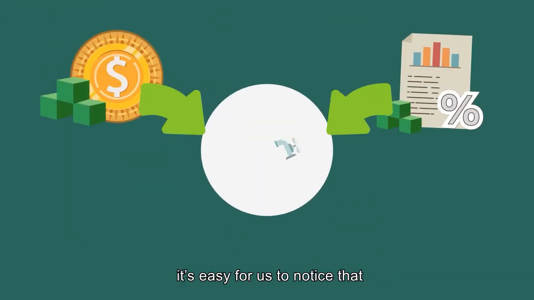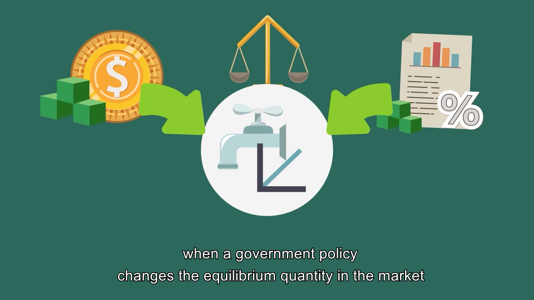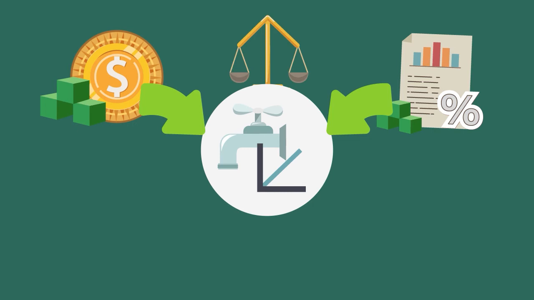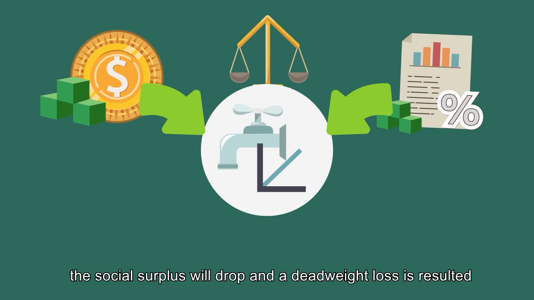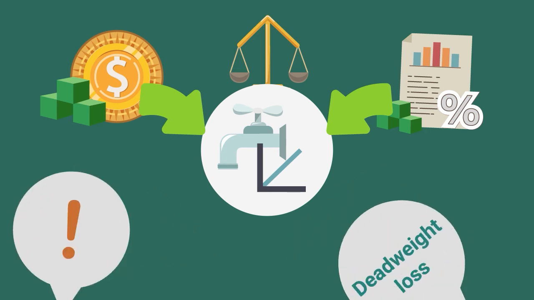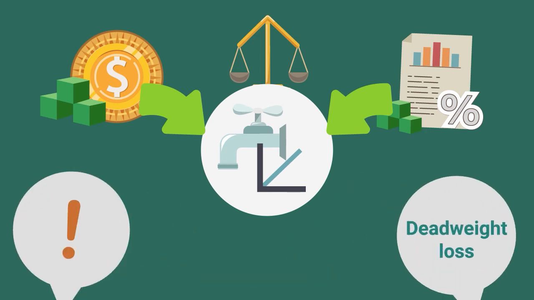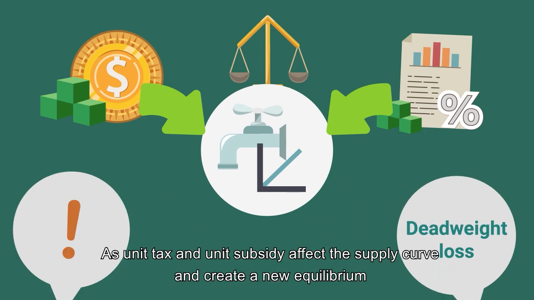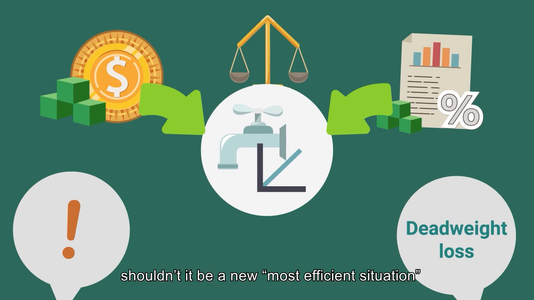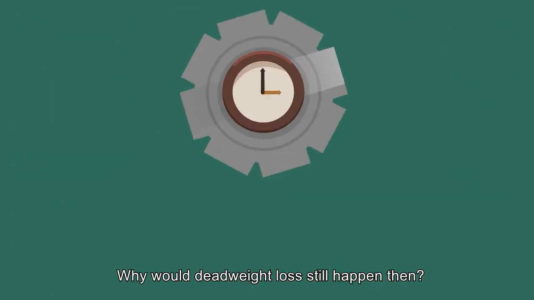From the previous 5 cases, it's easy for us to notice that when a government policy changes the equilibrium quantity in the market, the social surplus will drop and will result in a deadweight loss. You may want to ask, as unit tax and unit subsidy affect the supply curve and create a new equilibrium, shouldn't it be a new most efficient situation? Why would deadweight loss still happen then?